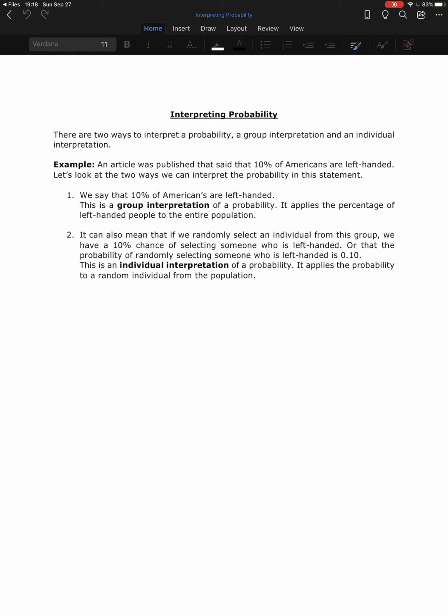So these probabilities, we can apply them and interpret them as they relate to the entire group, but we can also apply them to an individual from that group. And that individual interpretation of probability is going to be very important as we move forward. So those are two different ways that we can interpret probabilities.